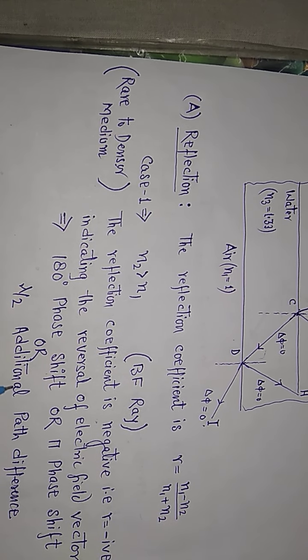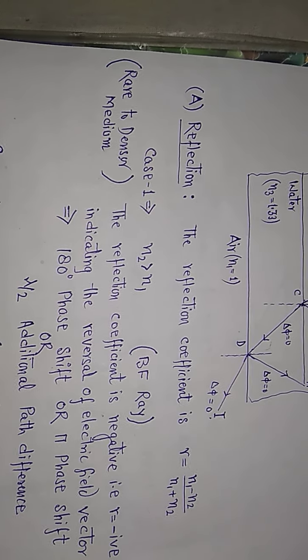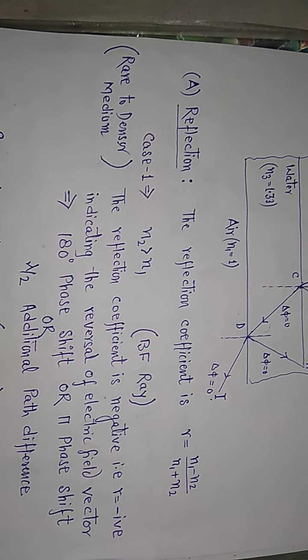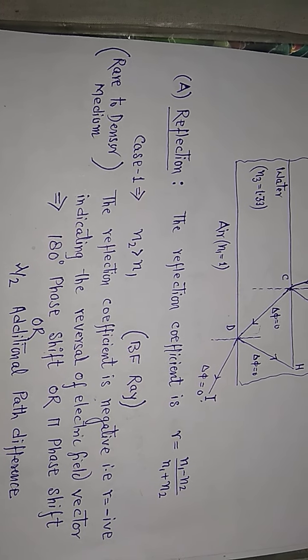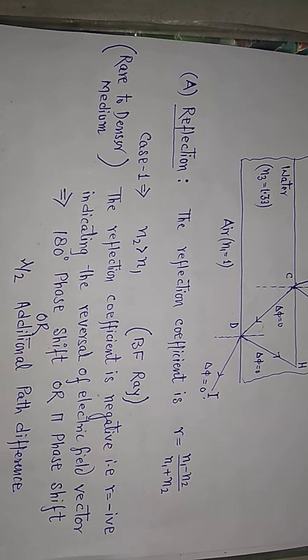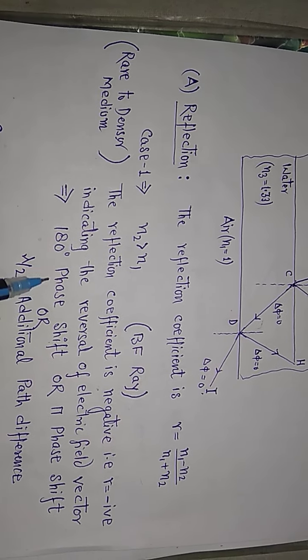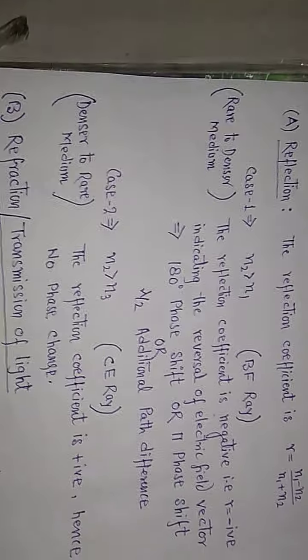or lambda by 2 additional path difference, because phase difference and path difference are connected to each other. What is the relation? Phase difference is equal to twice pi upon lambda multiplied by path difference. So we can convert the phase difference into the path difference. So this is the first case. Let's see the other case.